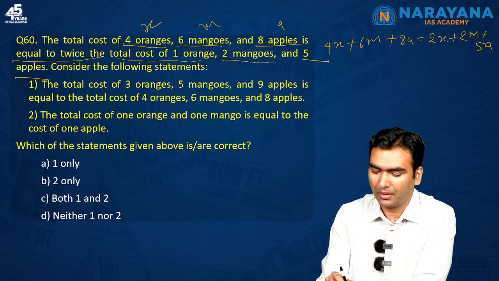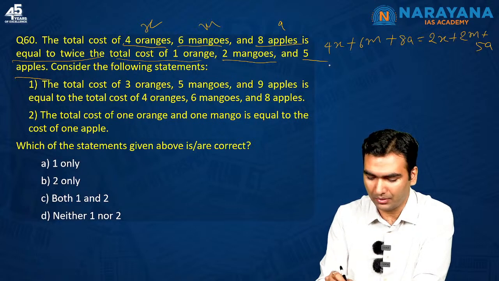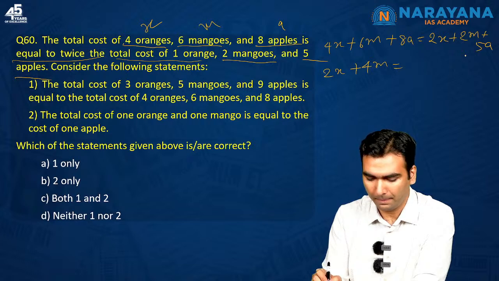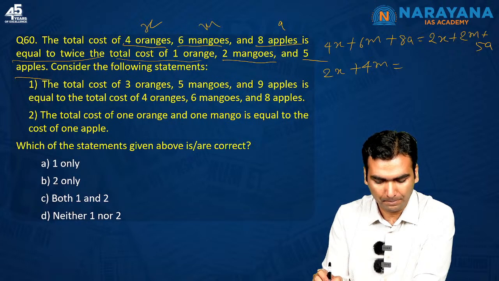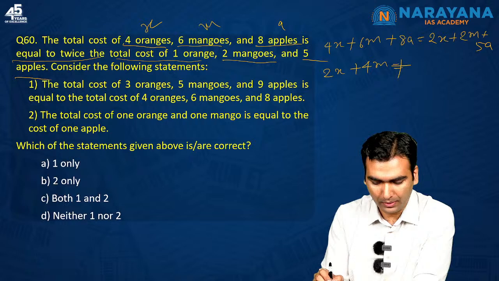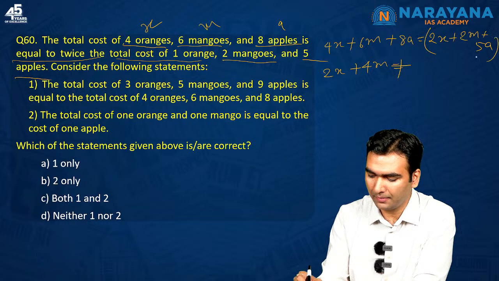So let's simplify this equation. Sorry, I have made a mistake here.